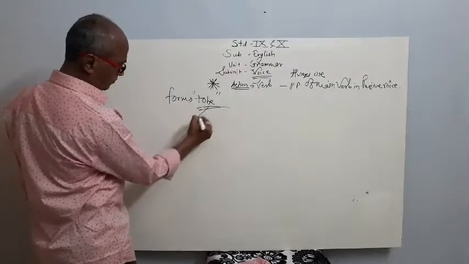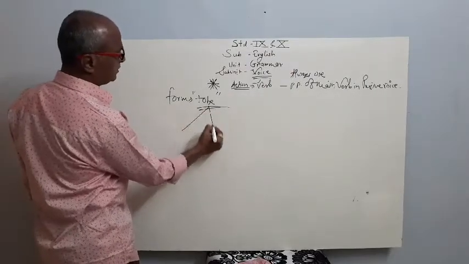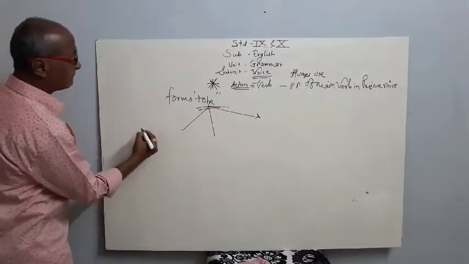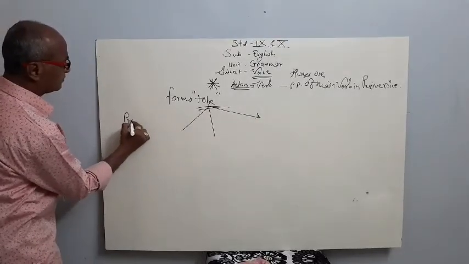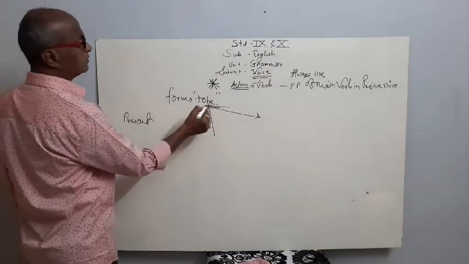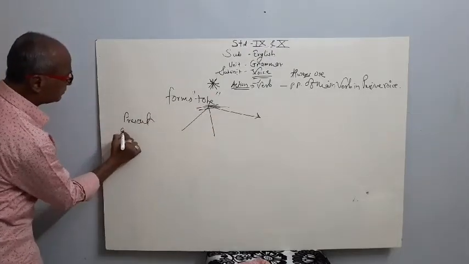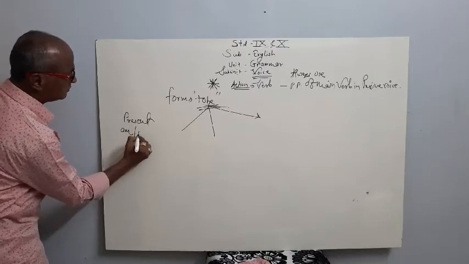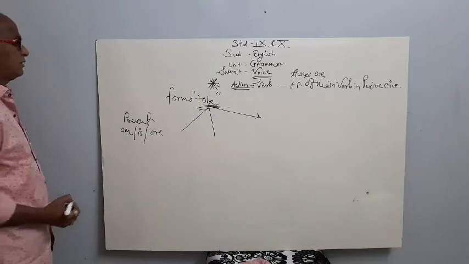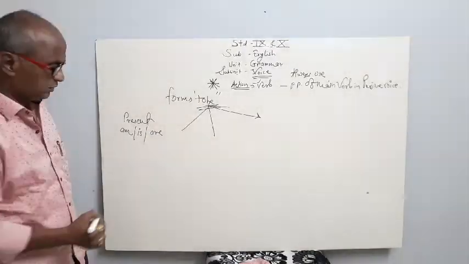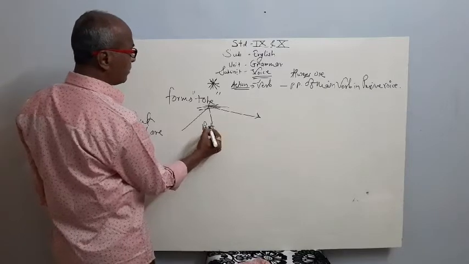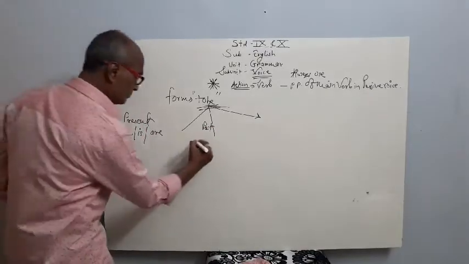To be in the present, in the past, in the future. Present forms of to be: am, is, are. What are the past forms of to be?